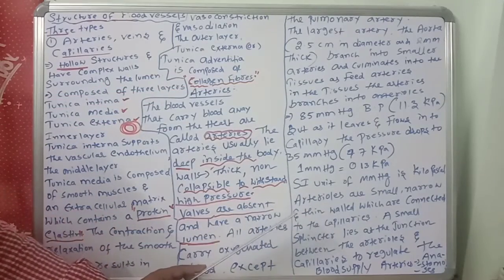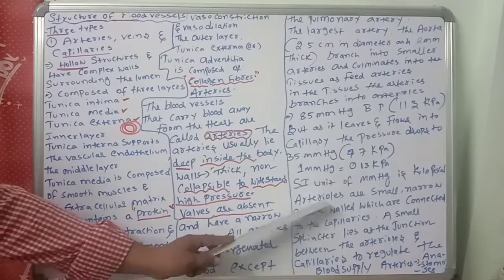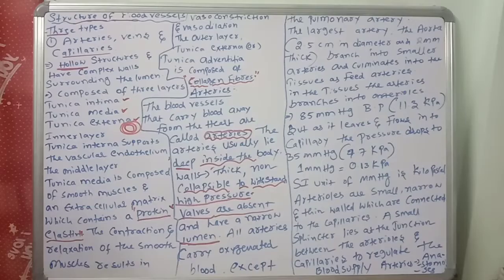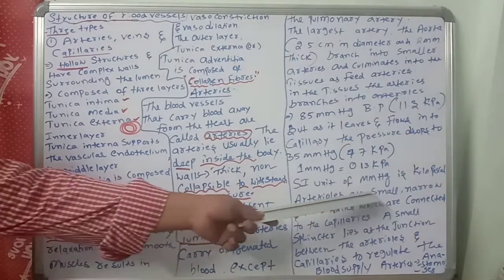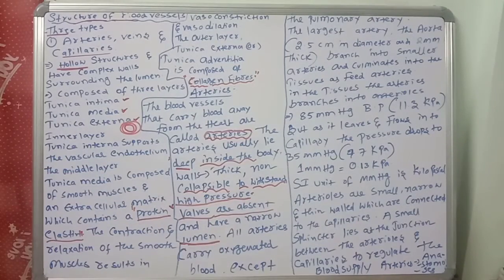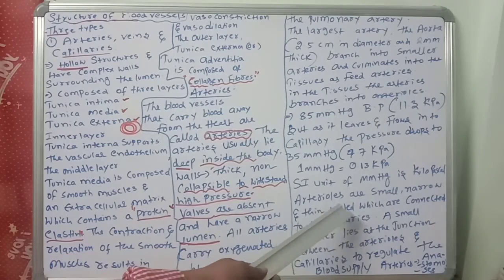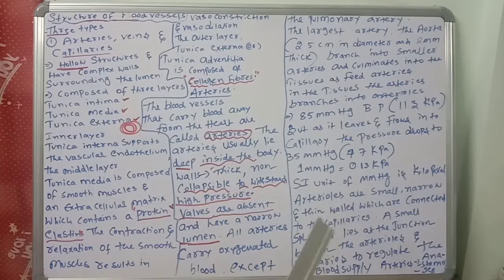The arterioles are small, narrow, thin-walled vessels which are connected to the capillaries. So arteries divide into arterioles.